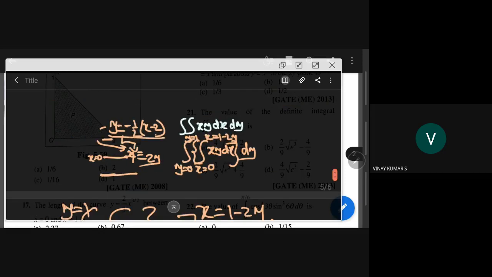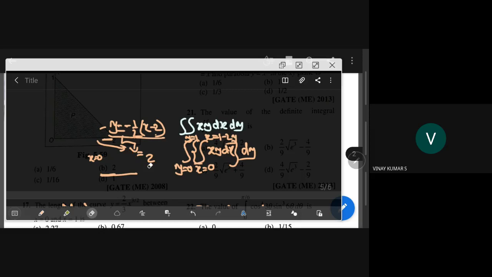Okay, so actually here, this becomes 2, I mean the curve becomes, this is not 1.